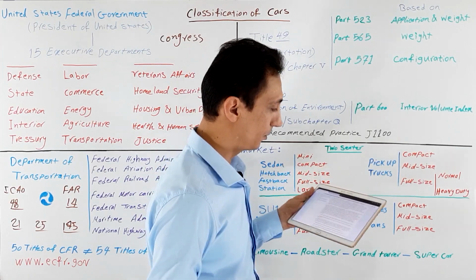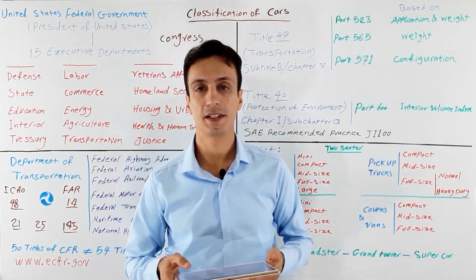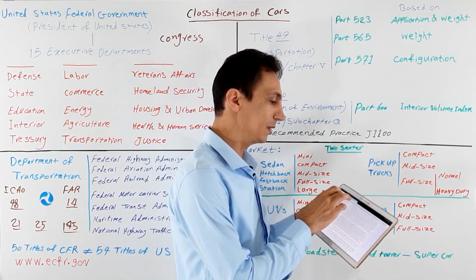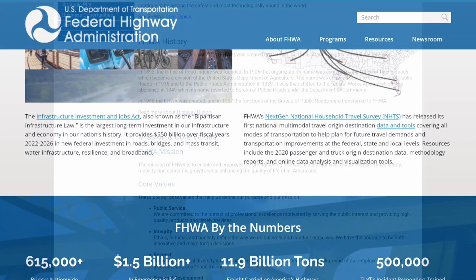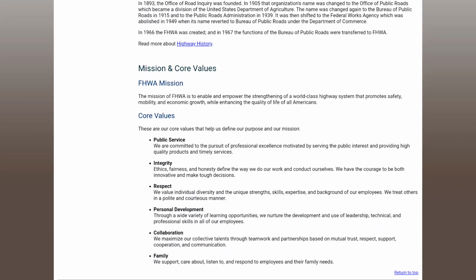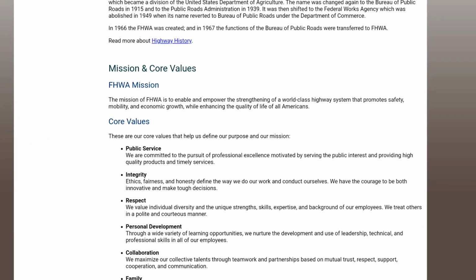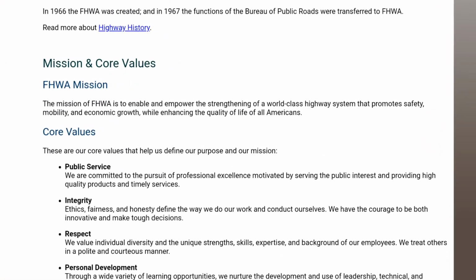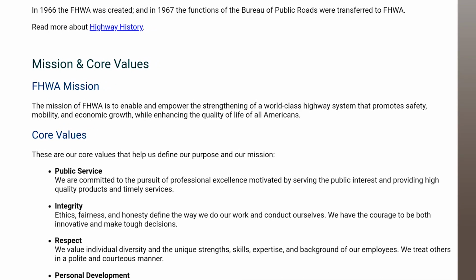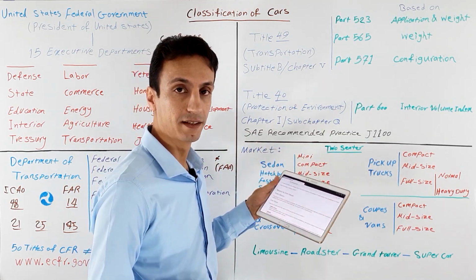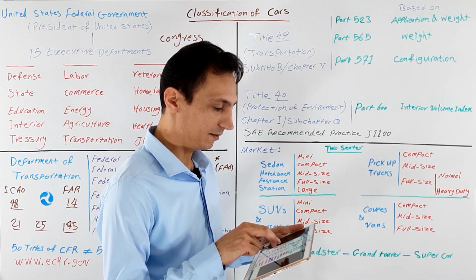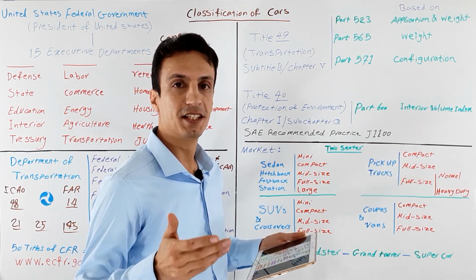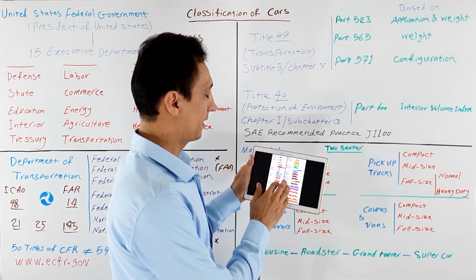Here, I don't want to go deep into these sections on legal phrases, but I eventually guide you to the Federal Highway Administration website, and on this website they state that their mission is to enable and empower the strengthening of a world-class highway system that promotes safety, mobility, and economic growth while enhancing the quality of life of all Americans. Here, I don't know how much they have accomplished this mission, but I think it's a great mission for them to pursue. And on this website you can also find definitions and classifications summarized into 13 classes.